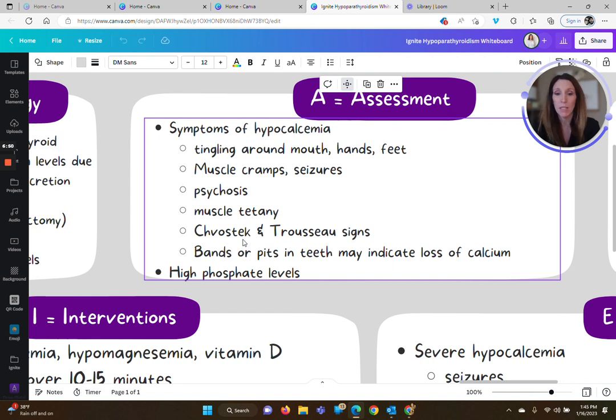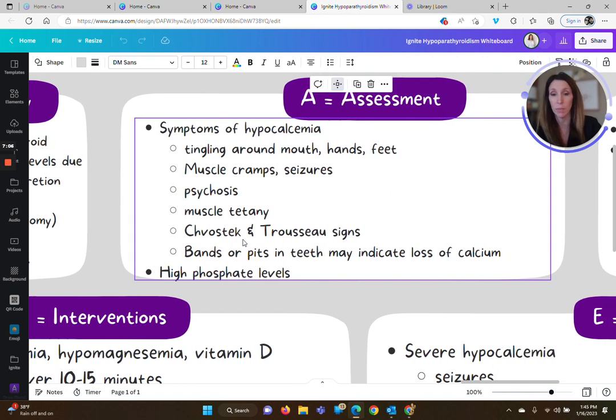And then bands or pits in the teeth, which may indicate a loss of calcium. And then high phosphate levels. So if they have hypoparathyroidism, they're going to have a low calcium and a high phosphate. Those kind of run opposite.